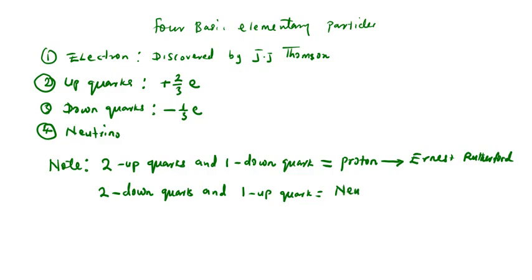I hope I'm communicating. And this neutron is discovered by James Chadwick.